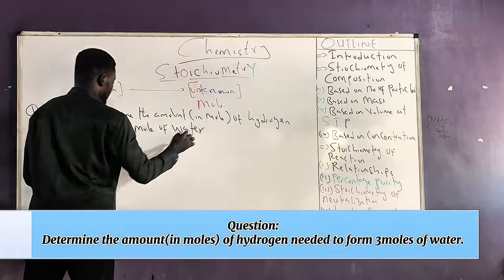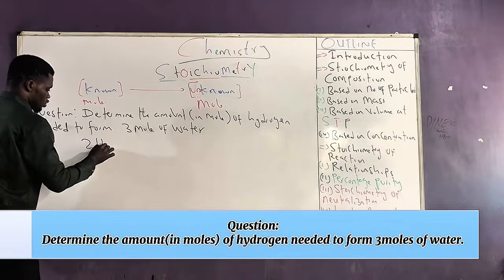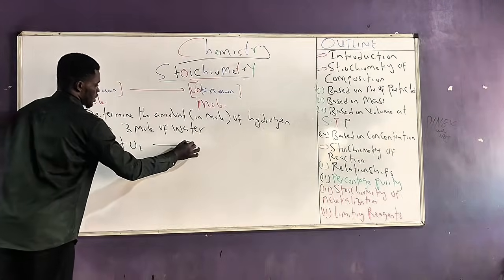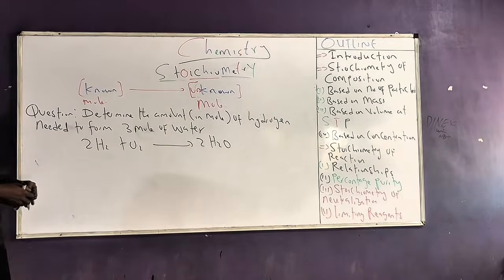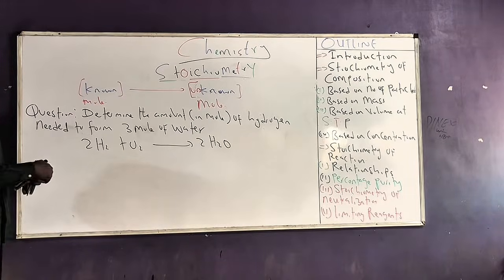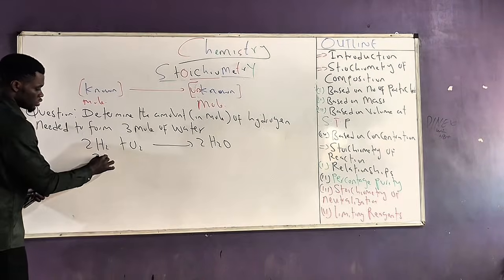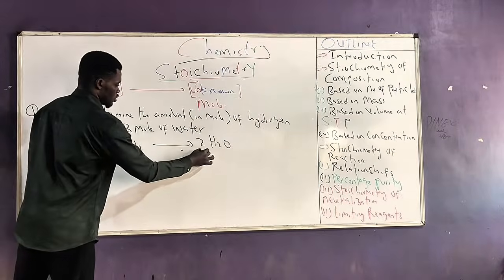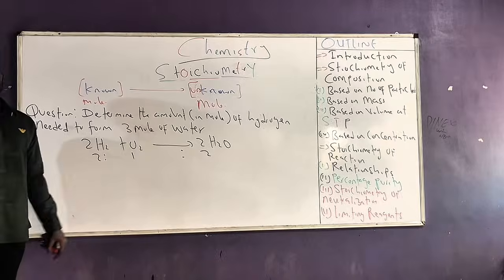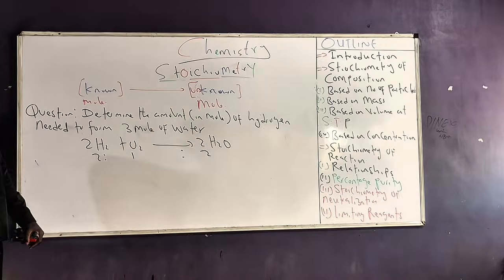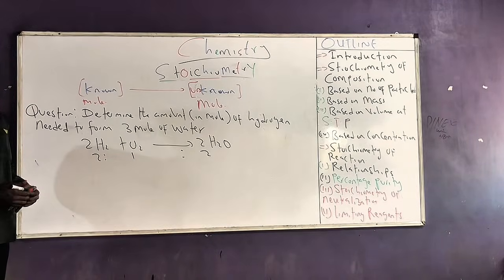So it is a very simple question. The basic reaction would be 2H2 plus O2 to give 2H2O. A very simple, straightforward reaction. Now, the stoichiometric coefficient tells us 2 ratio 1 ratio 2. So the ratio at which hydrogen and oxygen will react will be 2 ratio 1, and the ratio at which water will be formed will also be 2 ratio 1 as well.